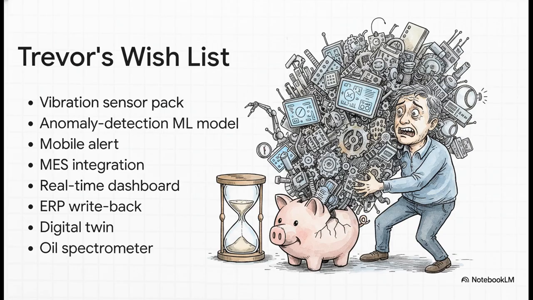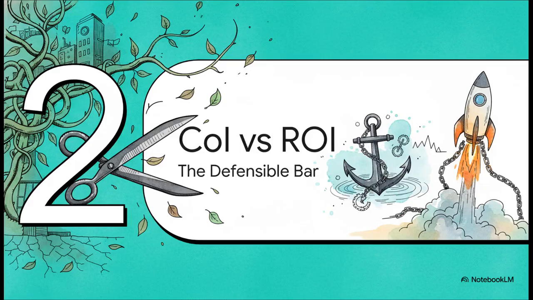Here's the brutal reality check. You have a tight budget of $180,000 and just 12 weeks. There's absolutely no way we can build all 8 of these. Which brings us to section 2, cost of inaction versus ROI, the defensible bar.